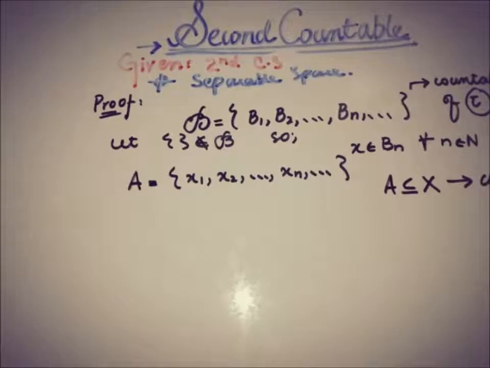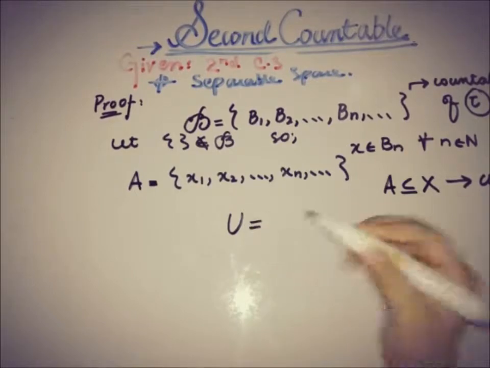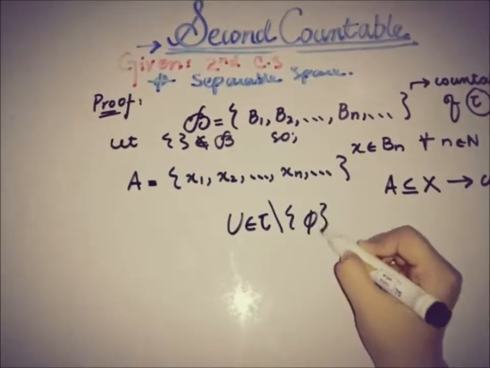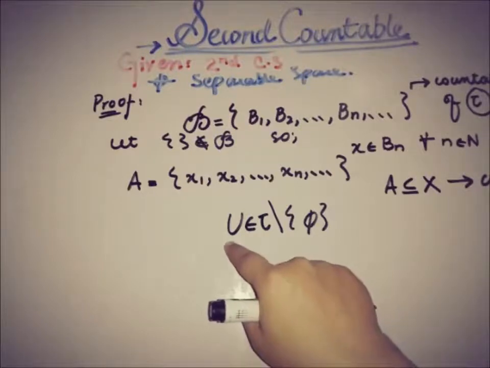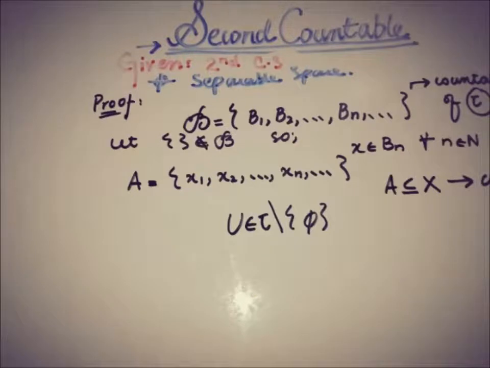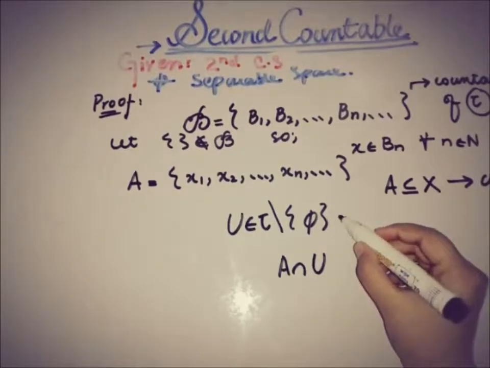Now if we consider all of the open sets other than the empty set, that is, if U is a part of the topology other than the empty set, the topology contains all of the open sets and the empty set is also one of the open sets, so we have to deal with the open sets other than the empty set.